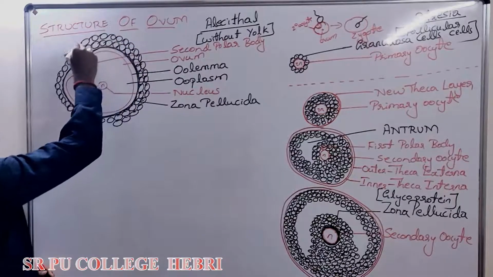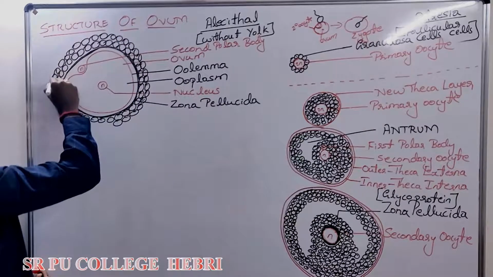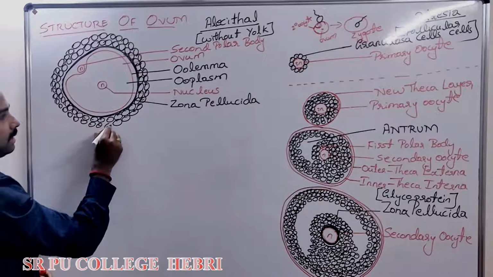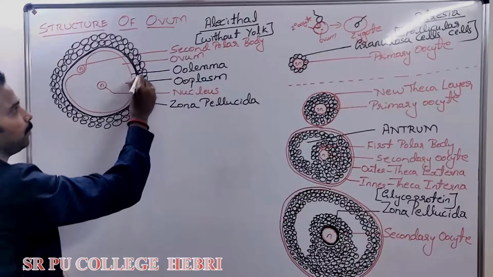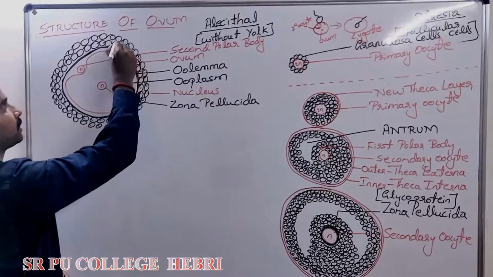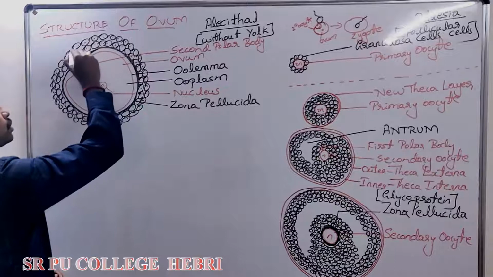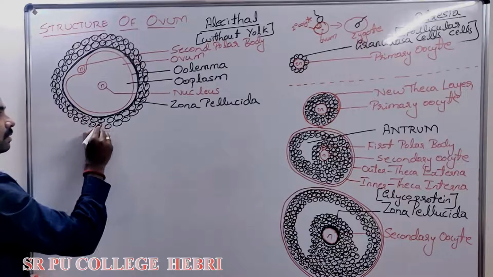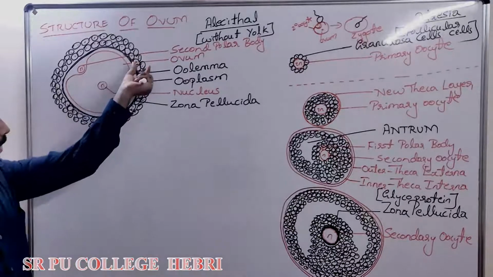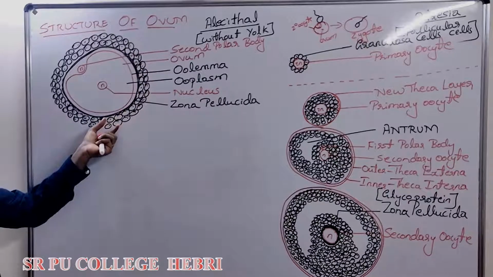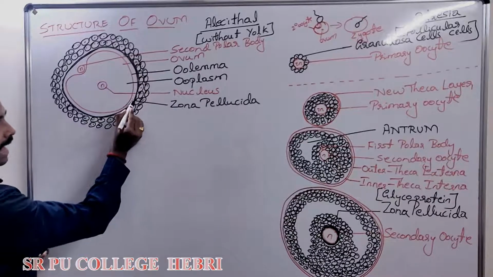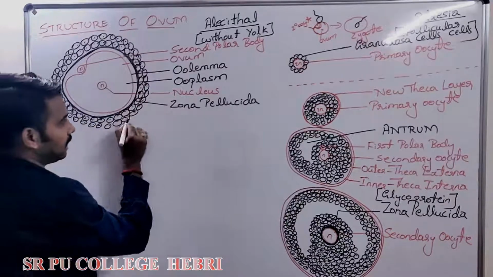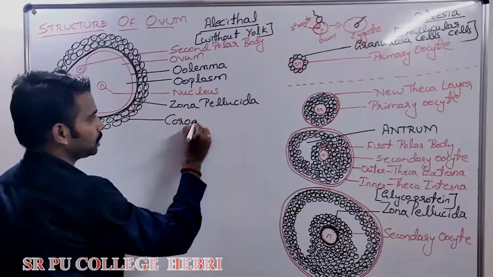Try to understand, listen carefully: a few layers of granulosa which are in contact with the zona pellucida, you complete this. These granulosa cell layers are called what?